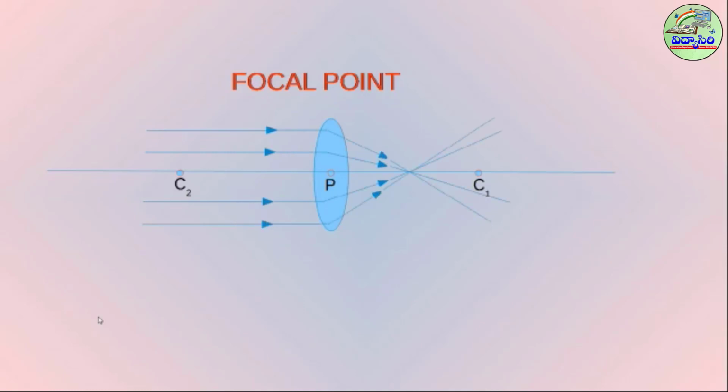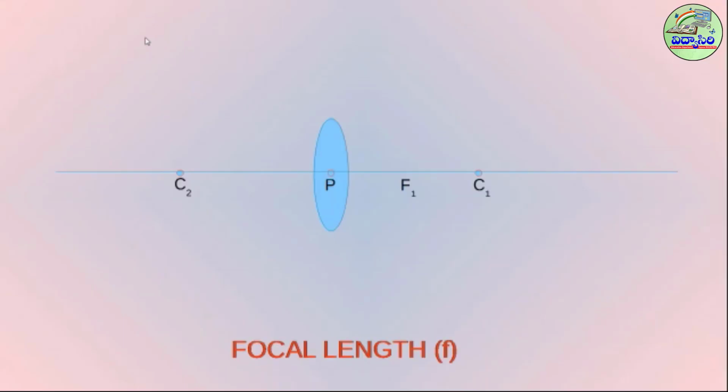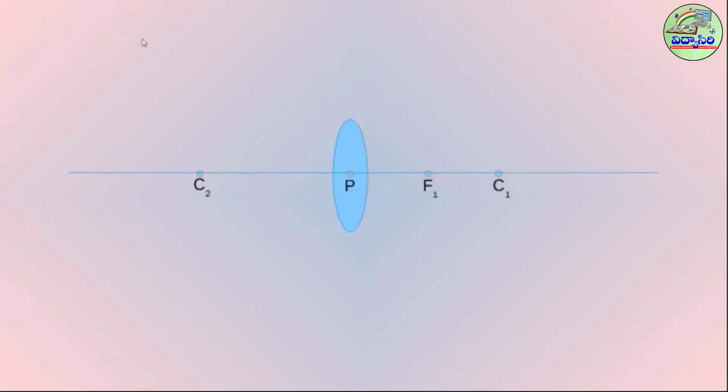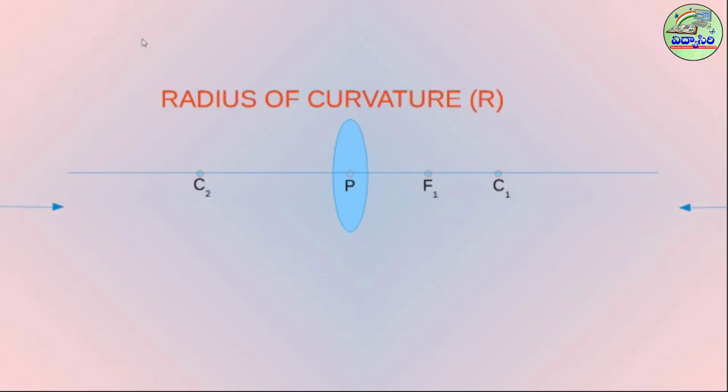This point is called focal point. It is denoted by a letter F. The distance between optic center and focal point is the focal length of the lens, denoted by F. The distance between optic center and center of curvature of the lens is known as radius of curvature. Radii of curvature are represented by R1 and R2.